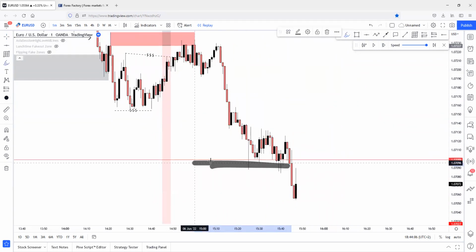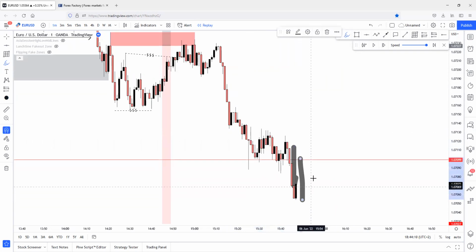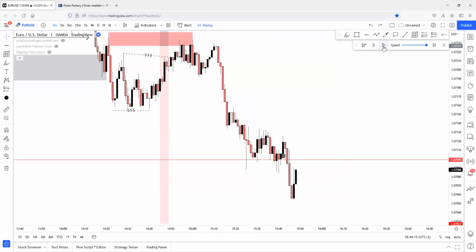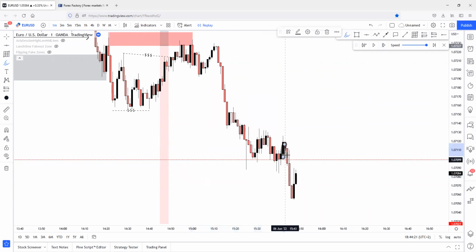Okay, so there was some kind of liquidity point reaction. This liquidity point reaction has been broken with several candles, 1, 2, 3, 4. Let's see if the 5th candle closes below. Yeah, it has been broken on the 5-minute chart, because if this was a zone, this was a weak low point right here. It has been broken with several candles, 1, 2, 3, 4, 5, 6 candles. So it has been closed below on the 5-minute chart too. So this is a 5-minute close below.